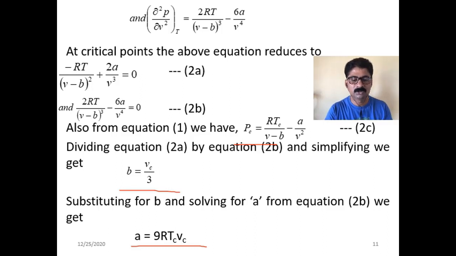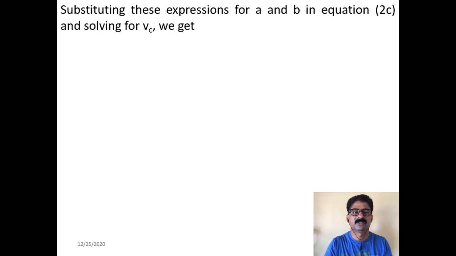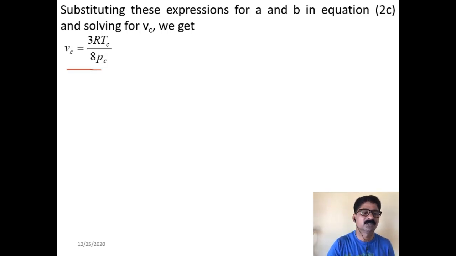This is how you express b and a in terms of critical properties. Now substituting these expressions for a and b in equation 2c and solving for Vc, you will get Vc = 3RTc/8Pc. So Vc is expressed in terms of critical pressure and critical temperature.